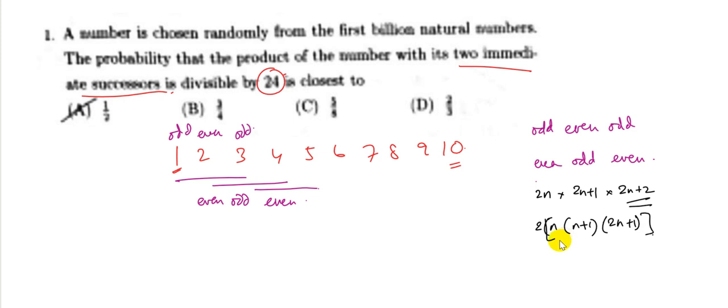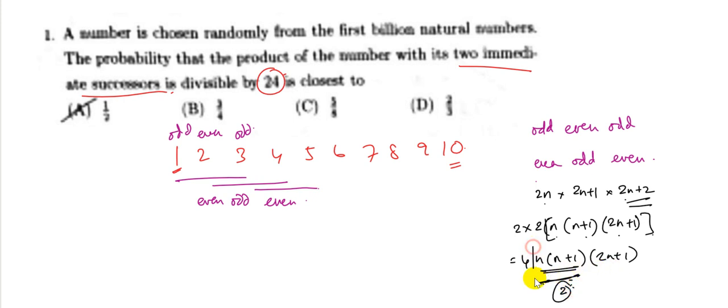Here 2 comes from one factor and another 2 comes from the other, so this is 4 into n into n plus 1 into 2n plus 1. Now n and n plus 1 are two consecutive numbers, so if one is odd, the other has to be even, and vice versa. So this product should be divisible by 2.